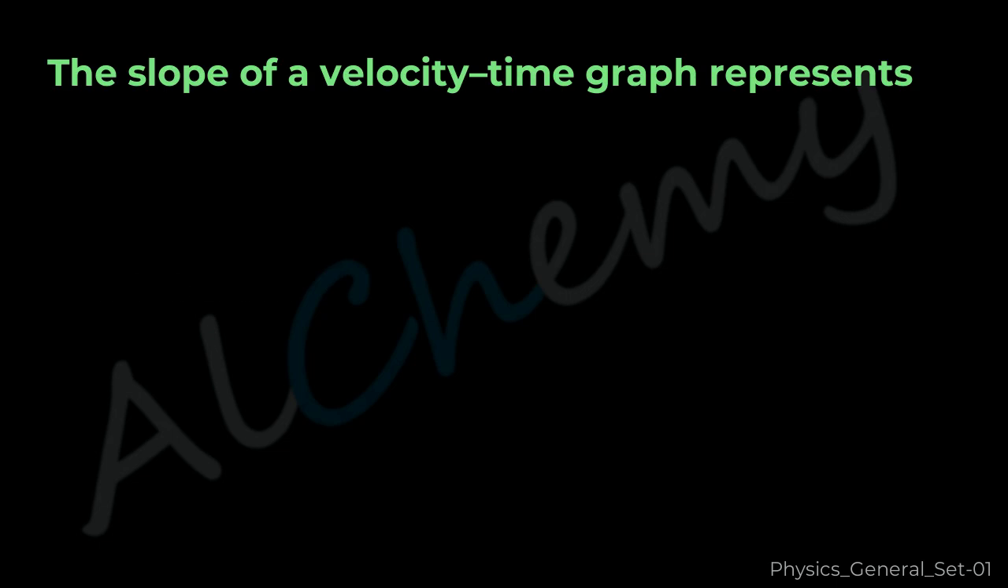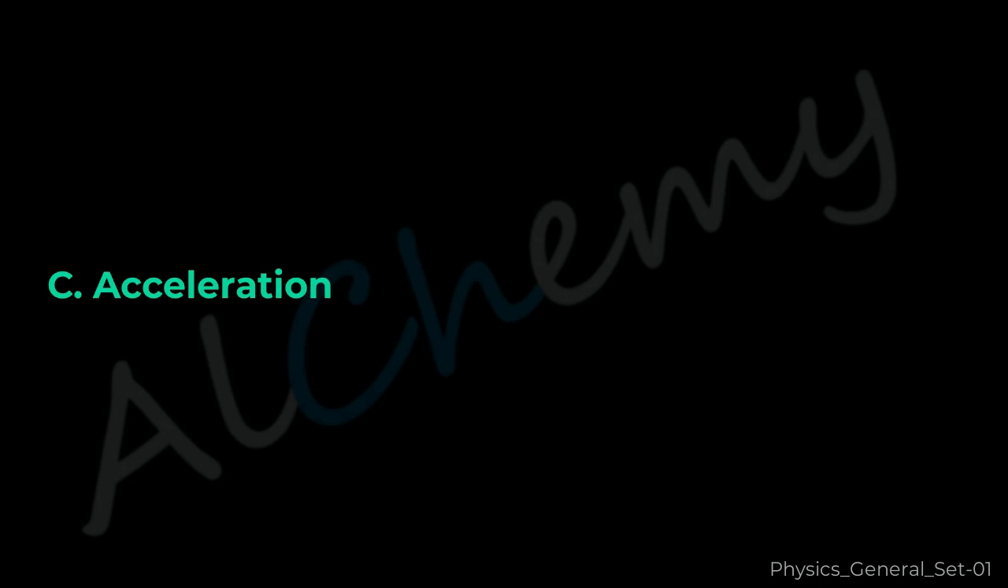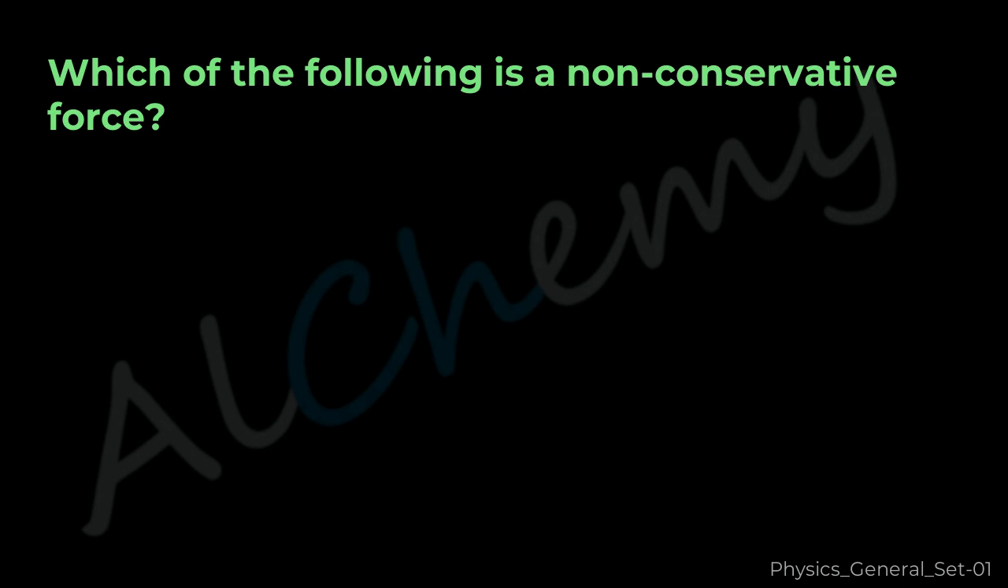Question 10. The slope of a velocity-time graph represents A. Velocity. B. Displacement. C. Acceleration. D. Momentum. The correct answer is C. Acceleration.